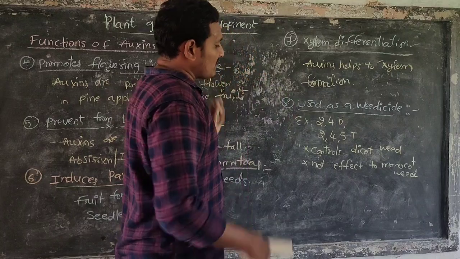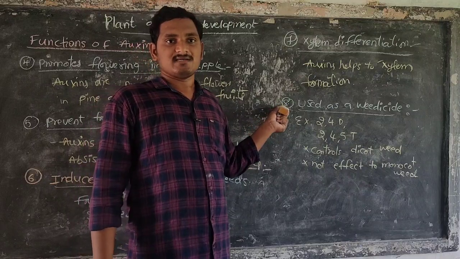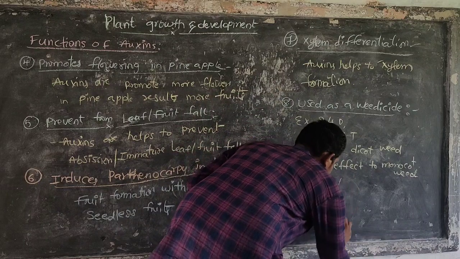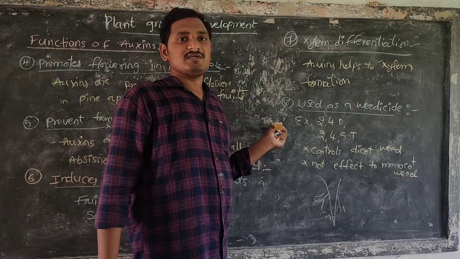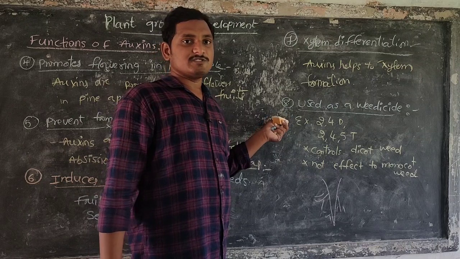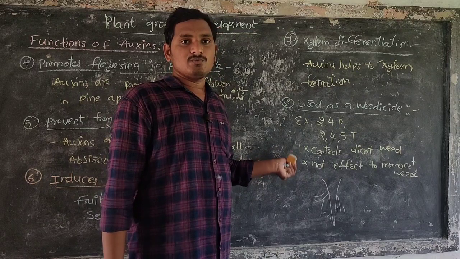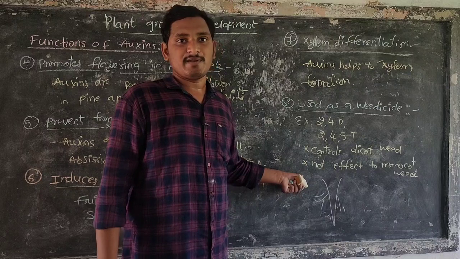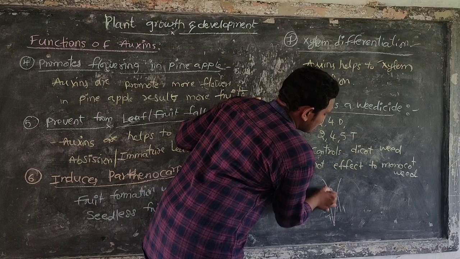So how do these weedicides control dicot weed plants? 2,4-D and 2,4,5-T are auxins. When we spray them at a low concentration, nothing happens. But at a higher concentration, the auxins enter the weed plant body and induce cell division.